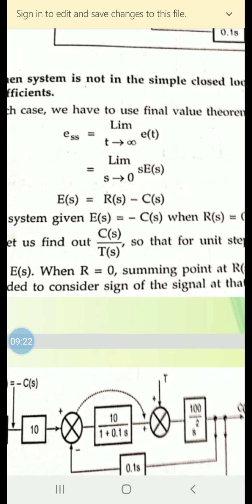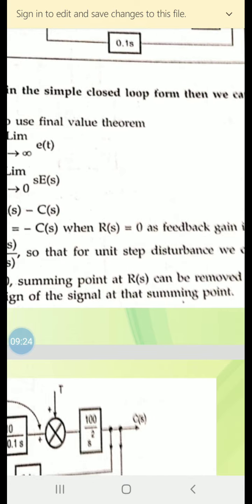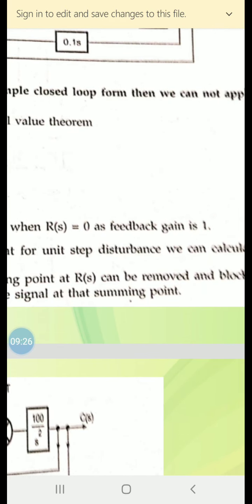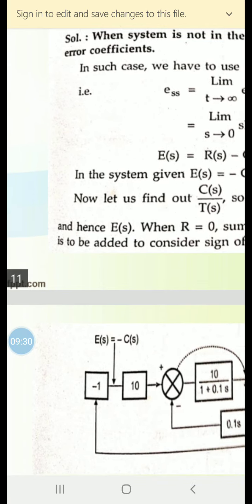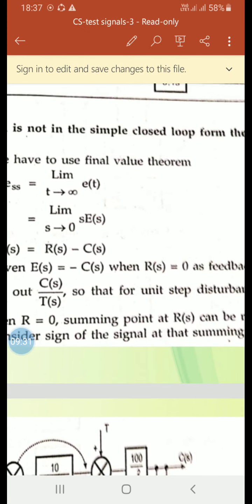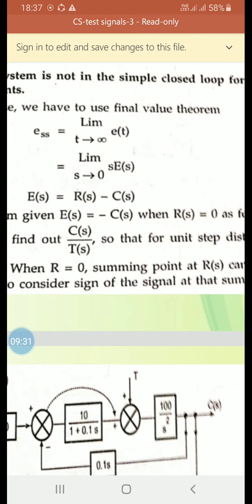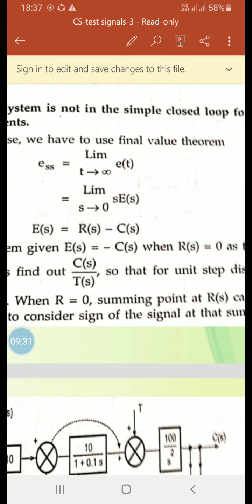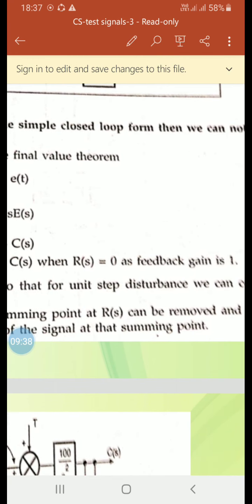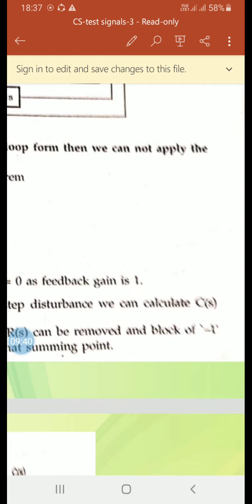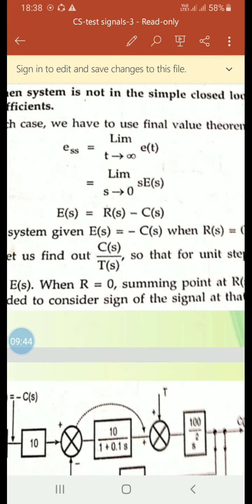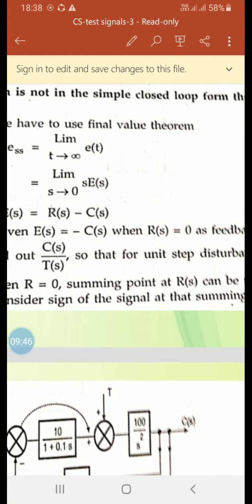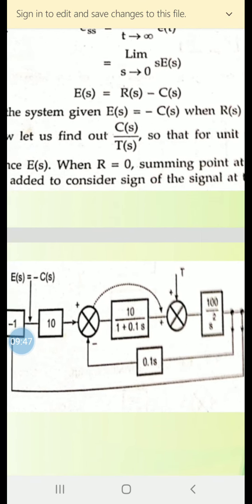When R is equal to 0, the summing point at R(s) can be removed and a block of minus 1 is to be added to consider the sign of the signal at that summing point. So this has been shown here.